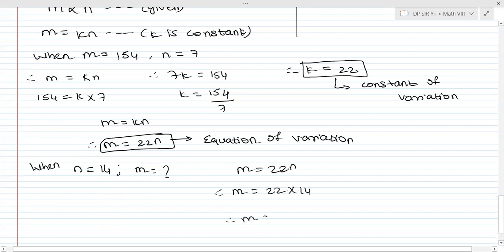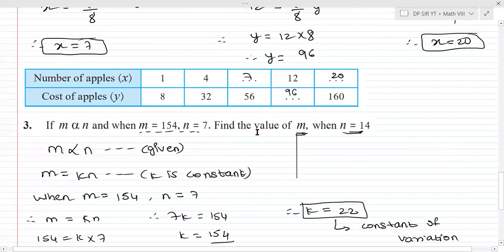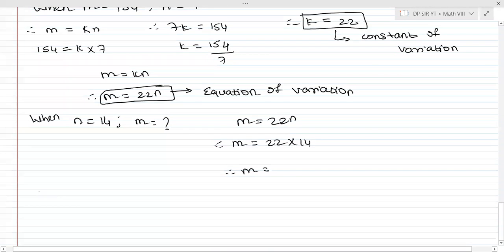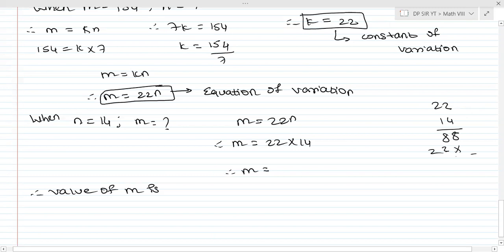I want you all to solve this and tell me the value, but we were interested in value of m. Don't change the wording. Okay, we are interested in value of m. So therefore value of m is so and so. What is 22 into 14? 14 है ना? हाँ, 2 4s are 8, 2 4s are 8, cross 2 2 22, 308. So 308 is the answer which I wanted you all to solve.